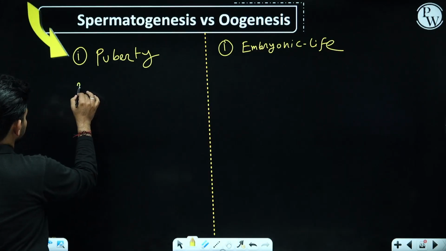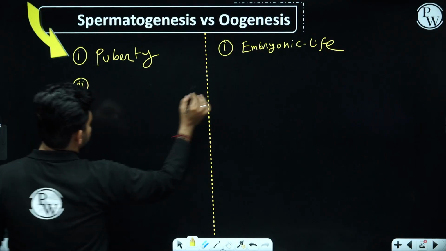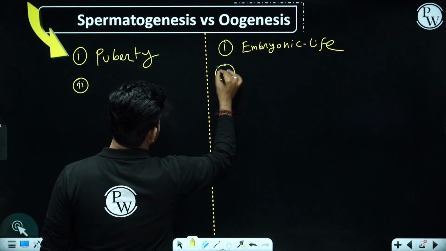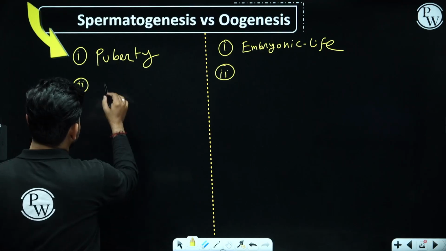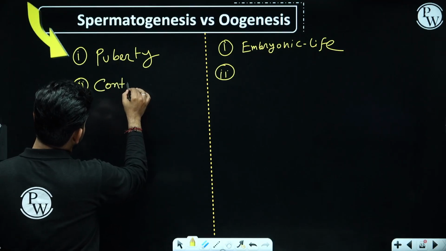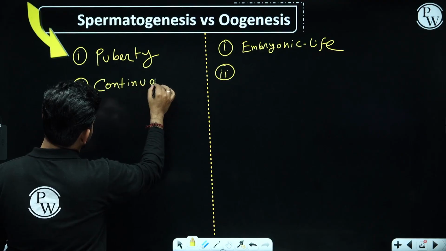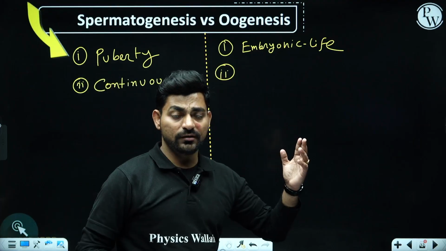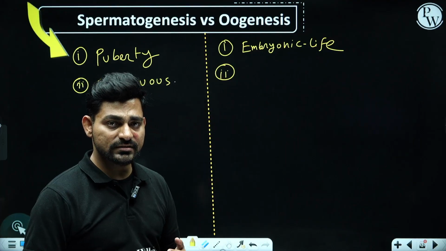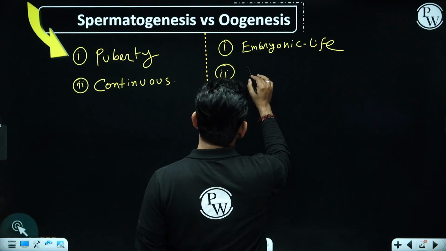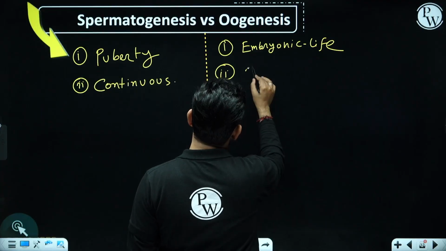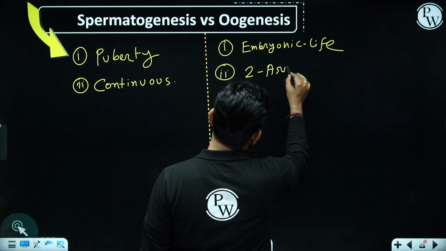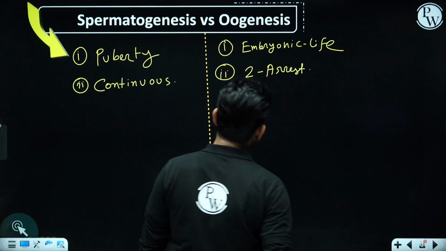Second thing, spermatogenesis is a continuous process. But the whole process of oogenesis is a discontinuous process. There will be two arrests in two different zones.